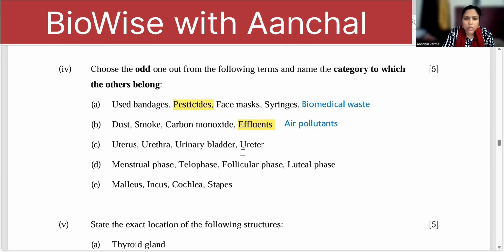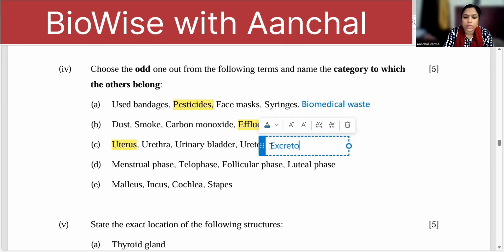Uterus, urethra, urinary bladder, ureter. Now, uterus is only in the female reproductive system. Rest are the part of the human excretory system.